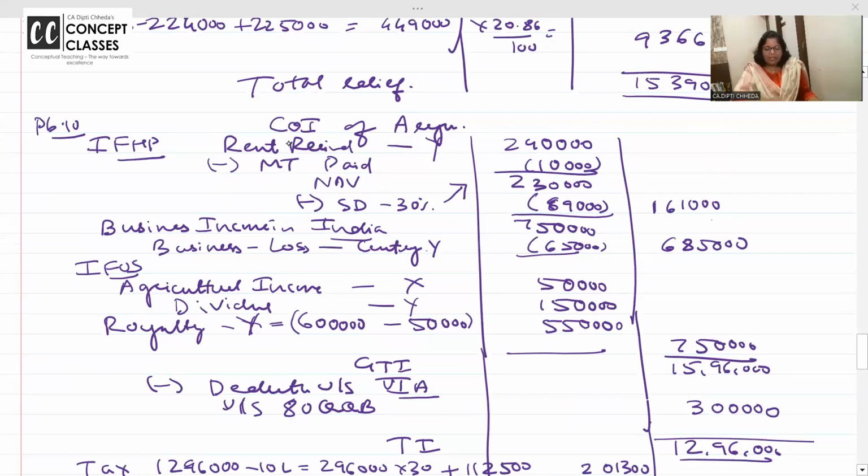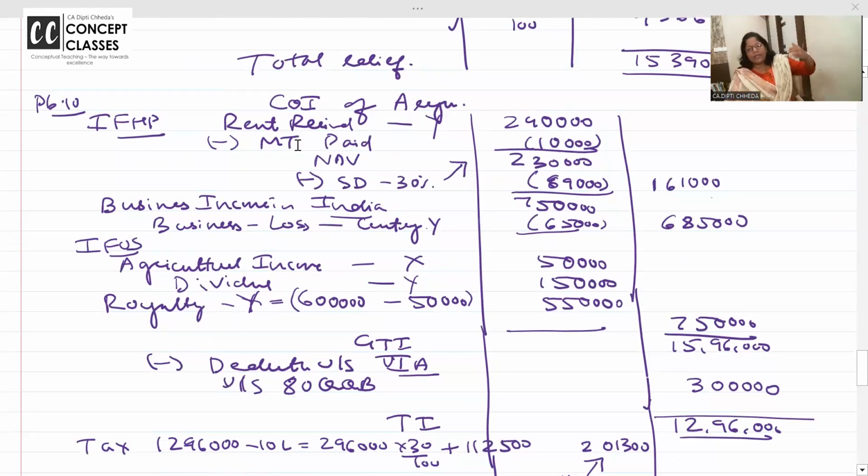See, always you have to write head-wise: salary, house property, business head, capital gain, other source. So how much is rent received in India? 2,40,000. Municipal taxes given, NAV comes to 2,30,000. Less standard deduction is how much? 30% of the NAV. So finally, we are paying tax, rental income 1,61,000.